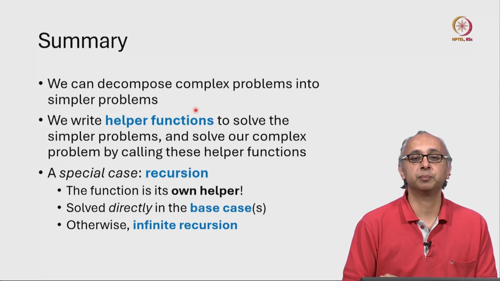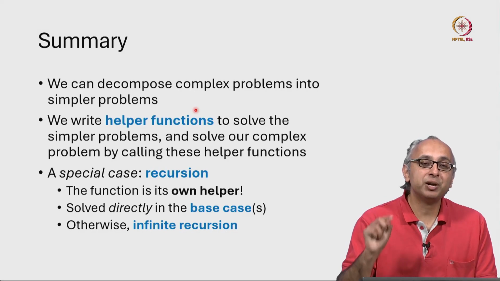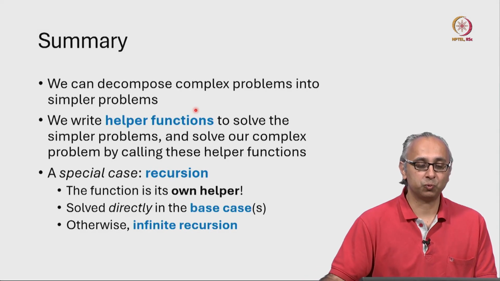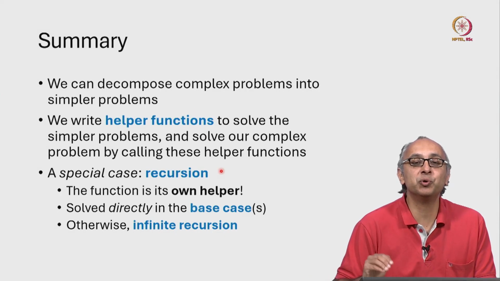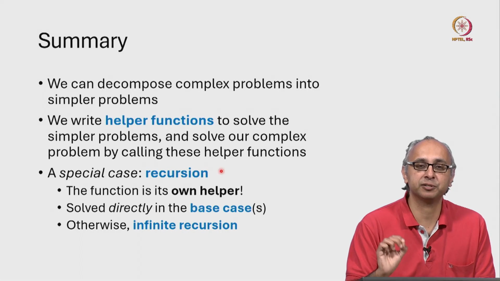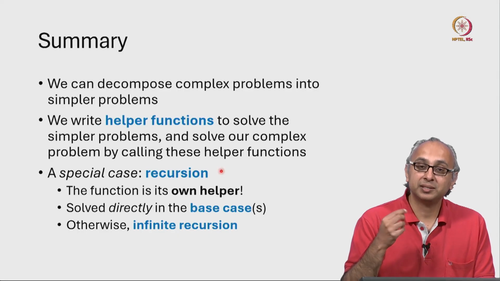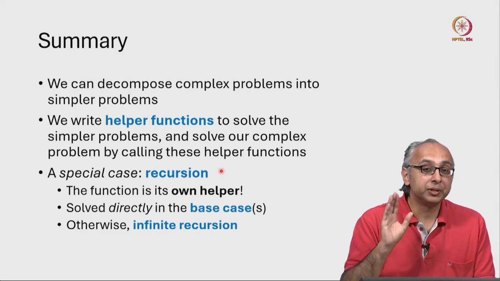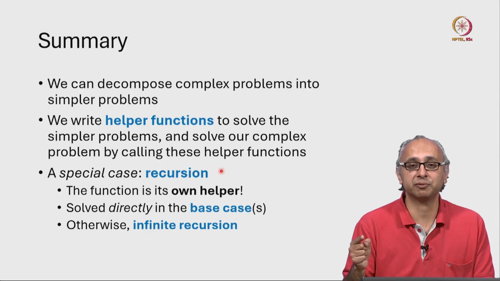solve the original problem. Now, a very interesting special case of this is when the function itself is its own helper, and we call such a function a recursive function. And this idea of recursion seems a little bit circular, but the reason it works is we don't always call the function recursively.